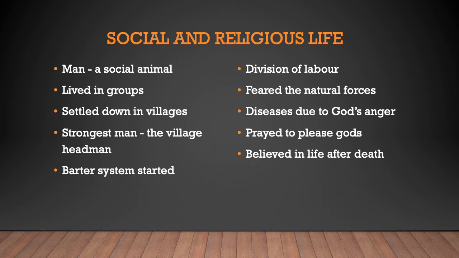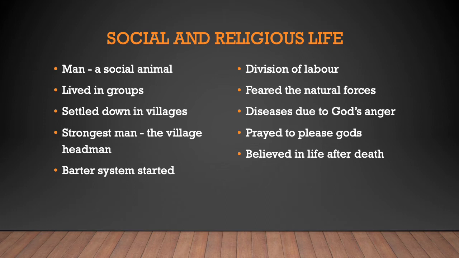Let us also learn something about the social and religious life of early man. Man is a social animal that we all know, and even primitive man used to move and live in groups. These groups were called clans, and combination of several clans is called a tribe. After agriculture became known to them, they settled down and villages developed. The eldest or the strongest man of the clan was chosen as the village headman. So now they had a leader. This leader had the responsibility of protecting the entire clan from external dangers such as invaders.